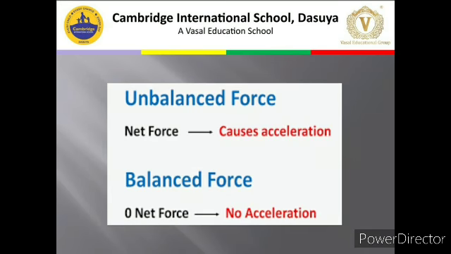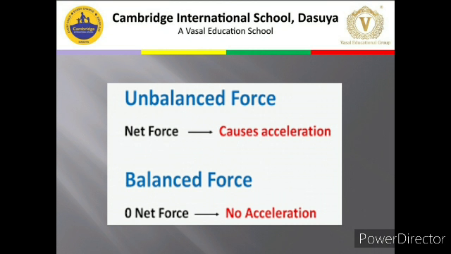So we can say that in unbalanced force, because there is net force, all the forces are not going to be cancelled. Because it is unbalanced, one side has more force and one side has less force, so they will not totally cancel each other's effect. So this will bring a change in the object, or you can say it causes acceleration.